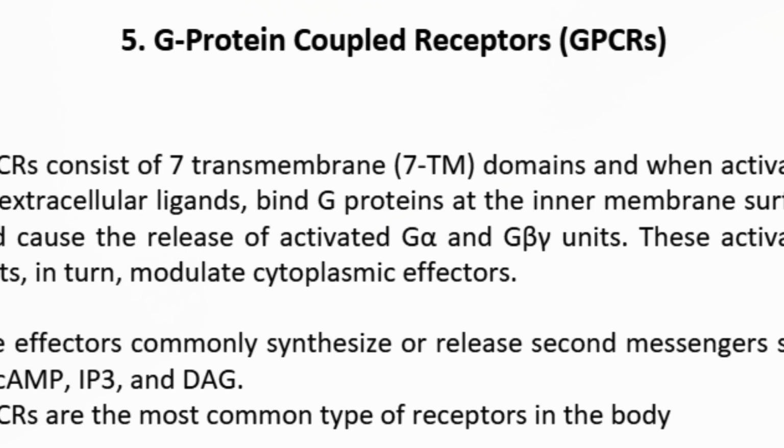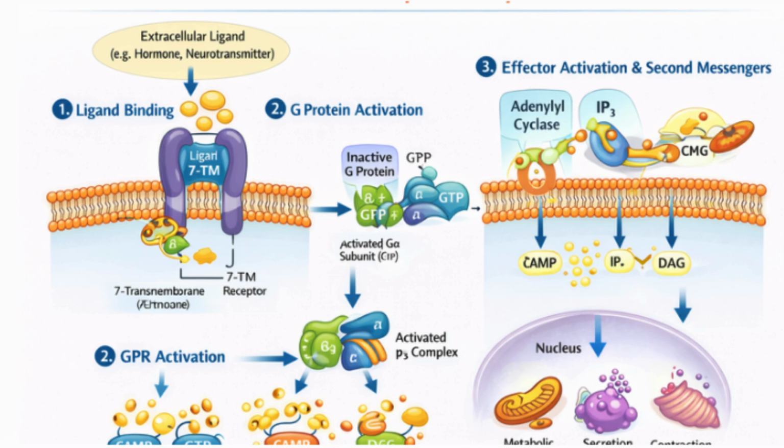Lastly, we have G protein coupled receptors, or GPCRs, which are the most common receptors in the human body. They have seven transmembrane domains and work through G proteins present inside the cell membrane. When a ligand binds to the receptor, the G protein becomes activated and triggers intracellular signaling pathways. This leads to the formation of second messengers like cyclic AMP, IP3, and diacylglycerol, which produce the final cellular response.